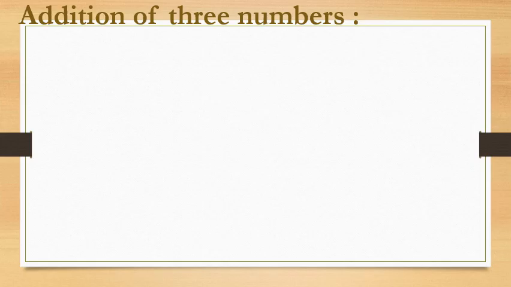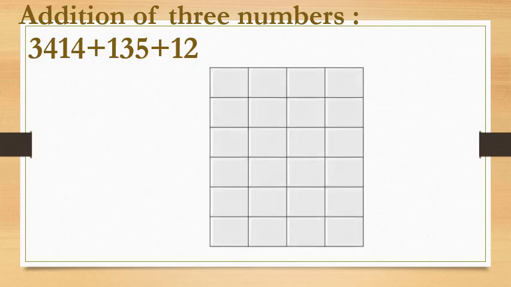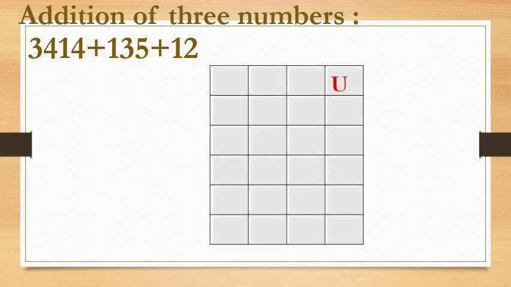Now we will add 3 numbers. Here 3 numbers are given. Now we will add. First we will make the table. We will write units, tens, hundreds, thousand column. Okay. Now we will write the first number in the table, that is 3414. Now we will start from unit place. 4, 1, 4, 3. Okay.